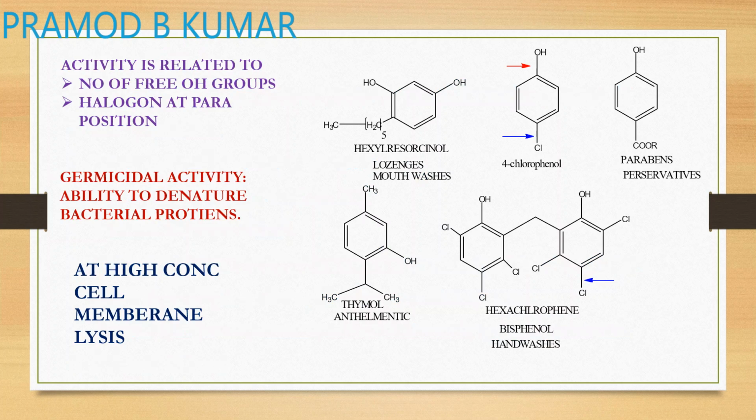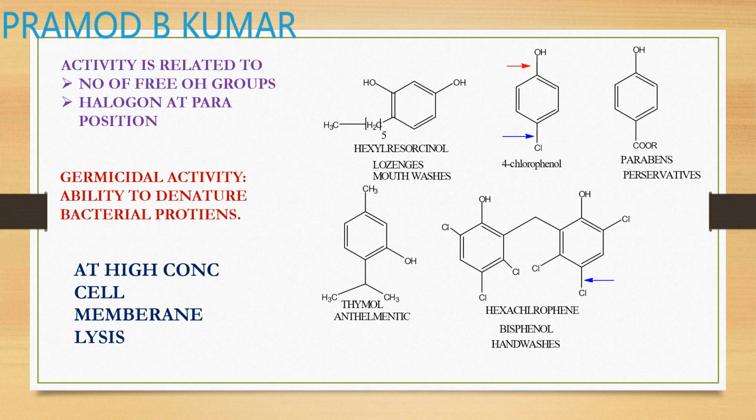Let us have some examples of phenols, and how different phenols have different activities.